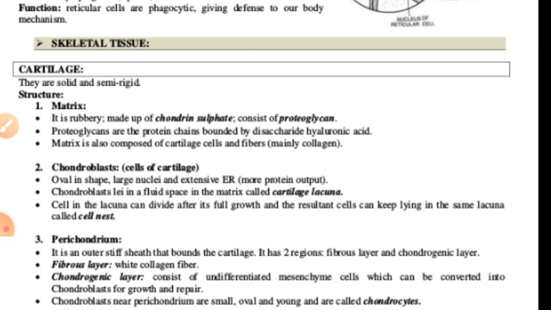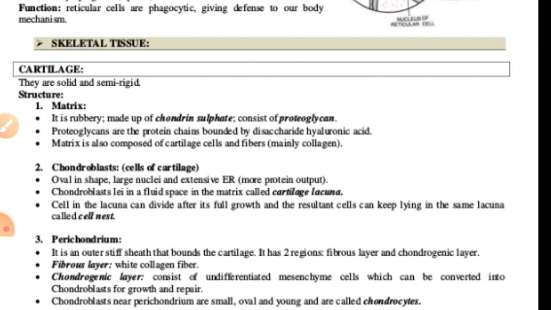The cartilage cells, chondrocytes, lie grouped in twos or threes in fluid-filled spaces called lacunae. The cartilage is bounded externally by a stiff sheath called perichondrium, containing white fibrous tissue. Cartilage is present in the tip of the nose, the outer ear, joints between adjacent bones, and the vertebral column, limbs and hand in the adult.